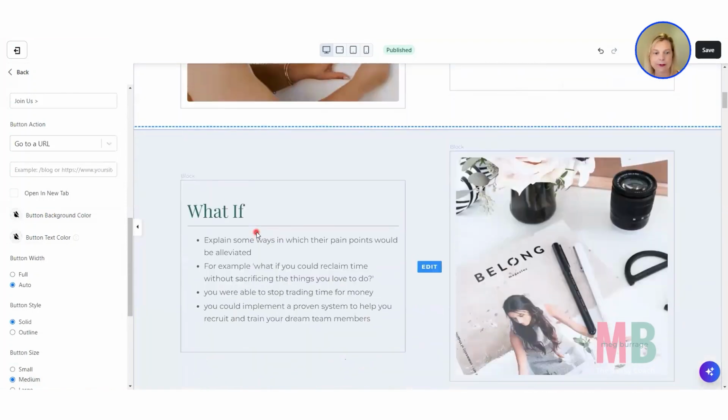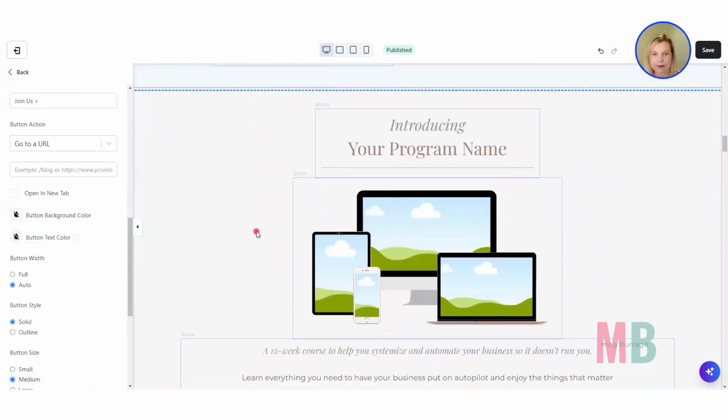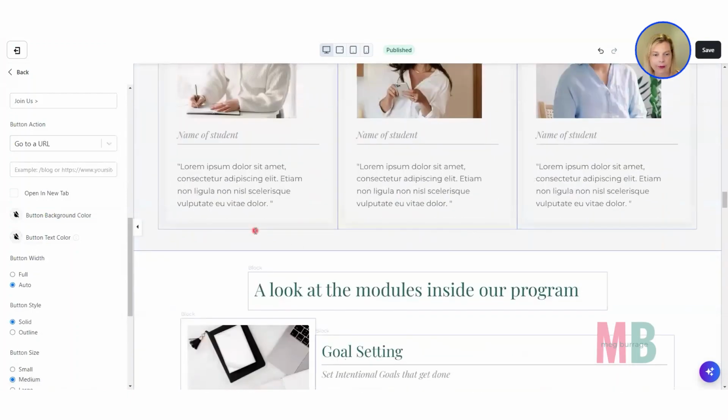So we come down here, we've got lots of green headings, which is good. We've got solid pink buttons all the way down.